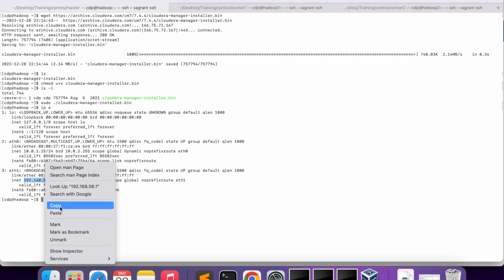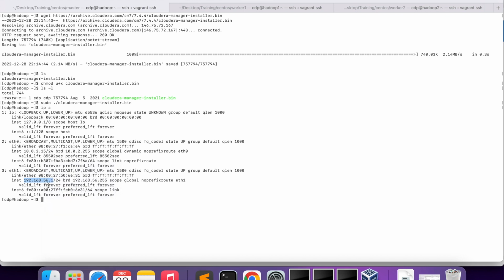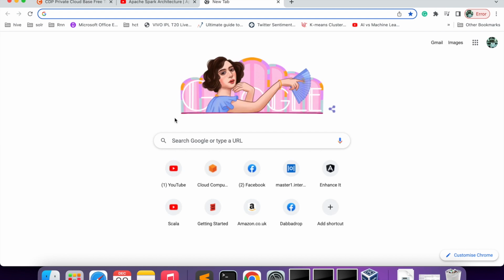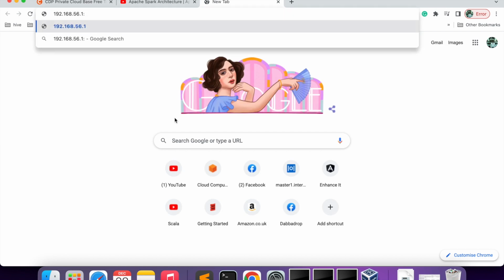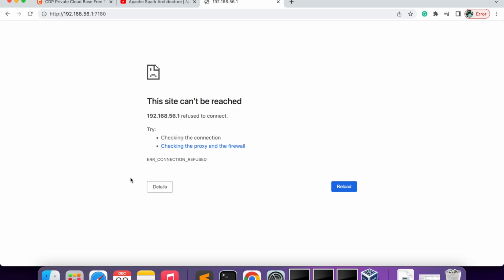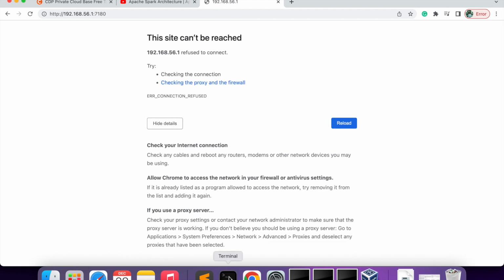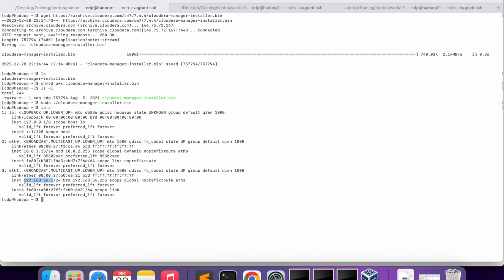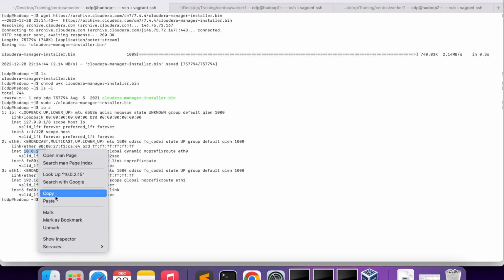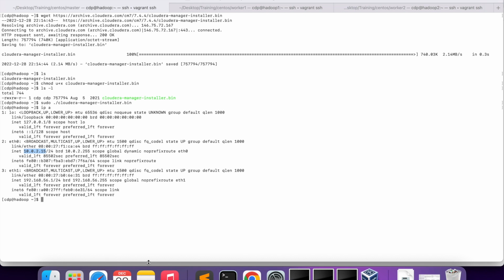Cloudera Manager will always be installed on only one node, and from there we will do the rest of the process. So you just need to use IP:7180. This is the default port of Cloudera. Now, if it is not working, then you can use the existing node as well.